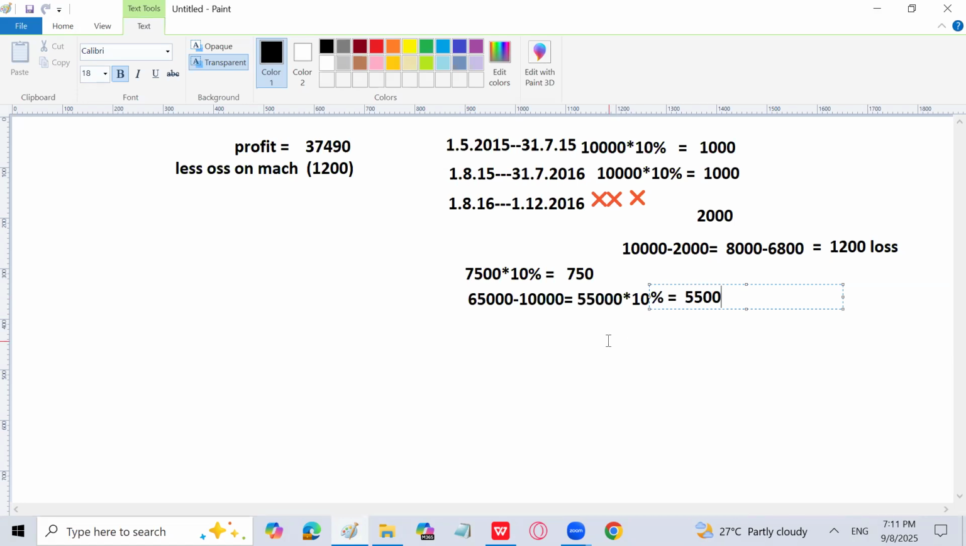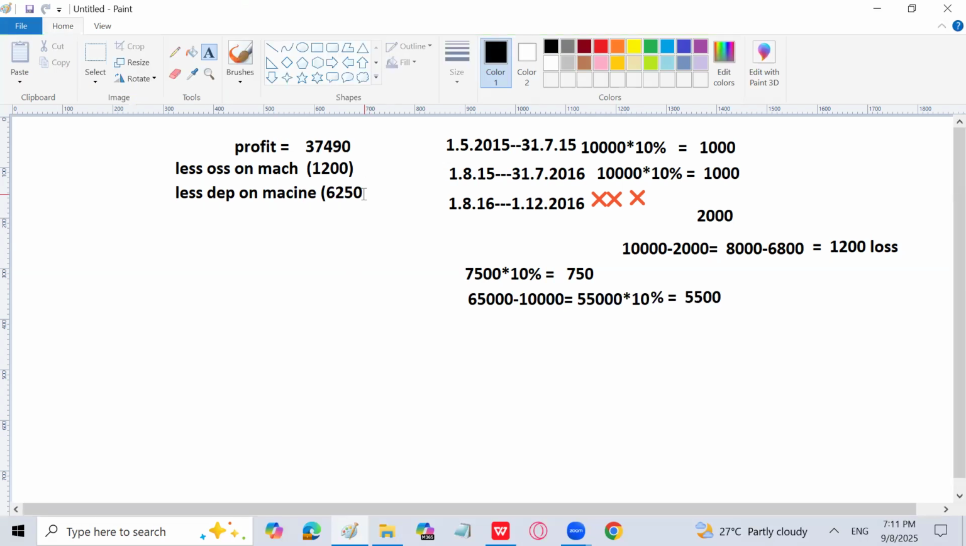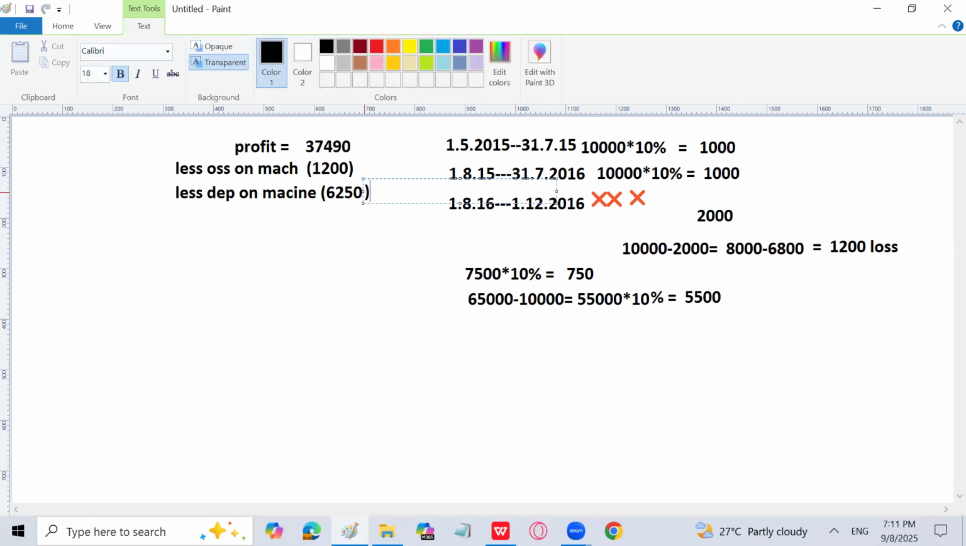So 5,500 plus 750 will get the depreciation on machine, and that needs to be subtracted from the cost. So let's do it. That is going to be 6,250. So 6,250. We will subtract the depreciation over here. Okay. Now again we will subtract plus depreciation on motor vehicle. It has to be calculated.